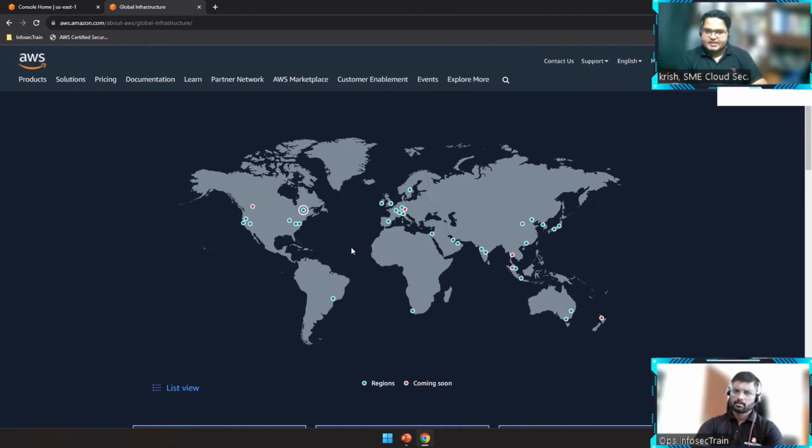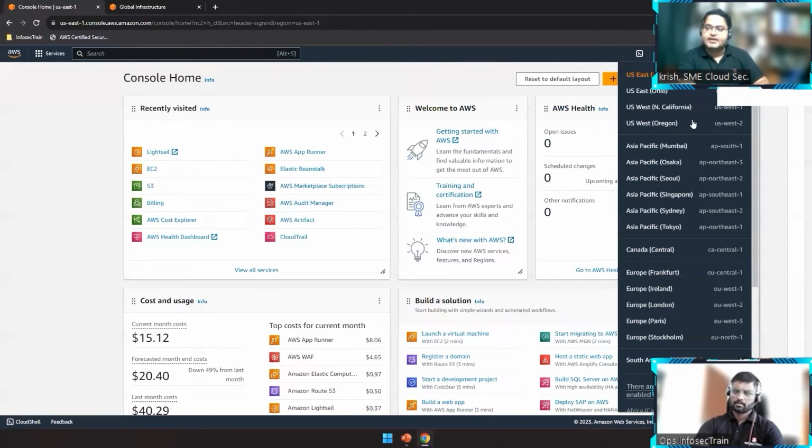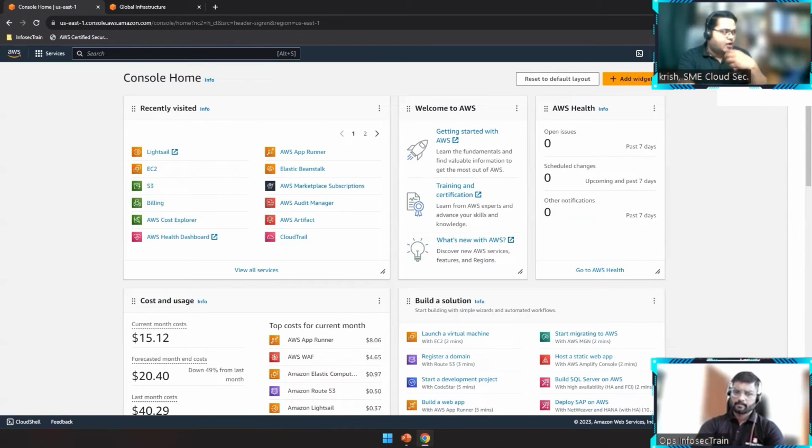That's it. So as a cloud consumer, except certain regions, we'll be able to go to any other region we want. See, I can select any region here. I can go to any region I want and create resources there. I can go to Mumbai, North Virginia, Seattle, Singapore, Sydney. I can go to any location here, and there is no problem.